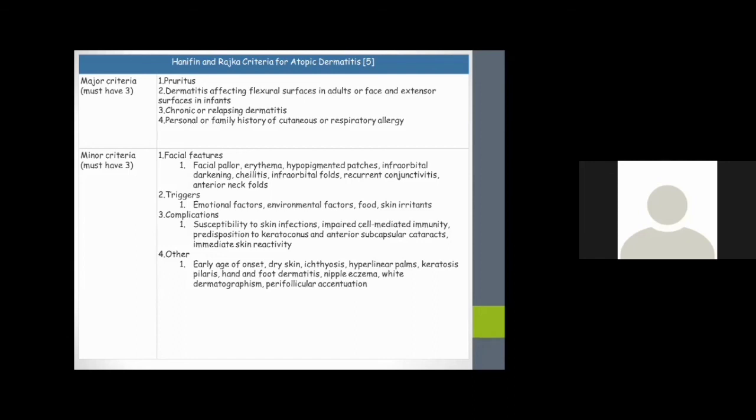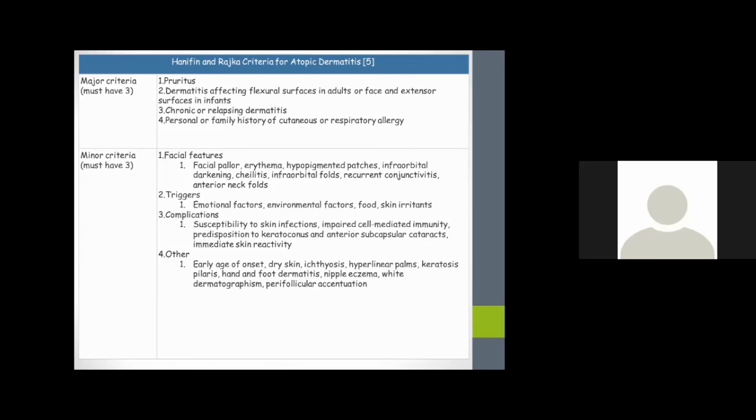In minor criteria, facial features: facial pallor, erythema, hypopigmented patches, infraorbital darkening, cheilitis, infraorbital folds, recurrent conjunctivitis, or anterior neck folds. Then triggers, like emotional factors, environmental factors, food, and skin irritants.